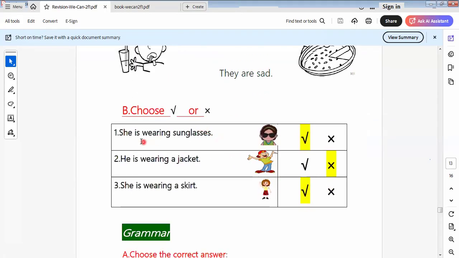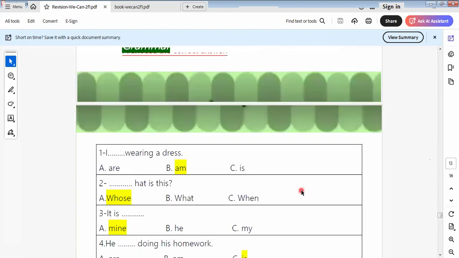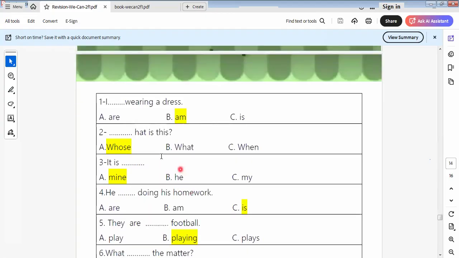Okay. Here we say she's wearing sunglasses. Is it this girl or this girl? She's wearing sunglasses. Yes. He's wearing a jacket. No, he's not wearing a jacket. Wearing what? Wearing a t-shirt. She's wearing a skirt. Yes. So let's answer this question.